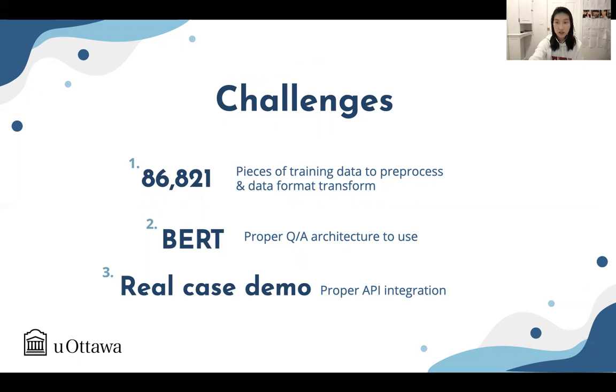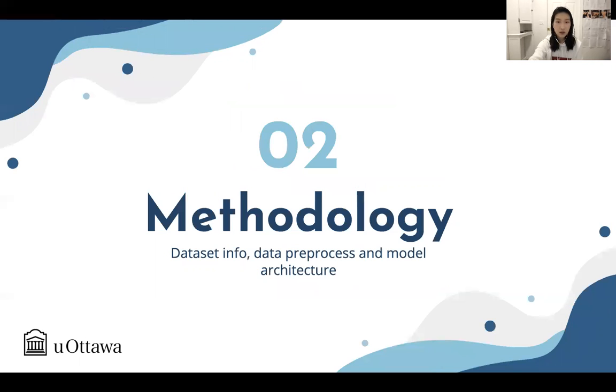The challenge here is how I can adjust the parameters and even the model structure according to the conditions of our experiment. The third one is that, in order to achieve a demonstration on open domain questions, which means I will test the model with questions not limited to our train and test data set, I will need to combine our model with some additional API.